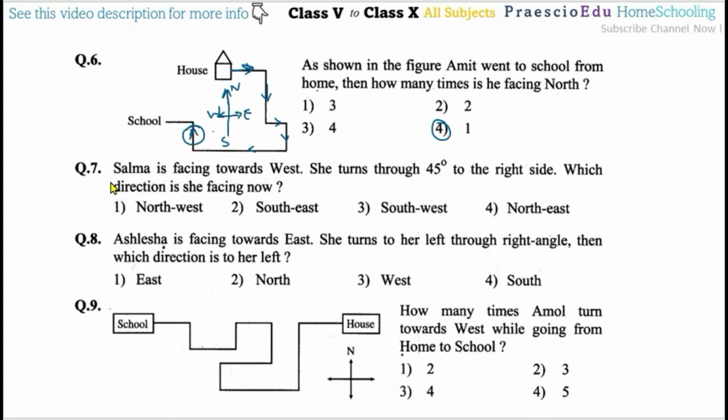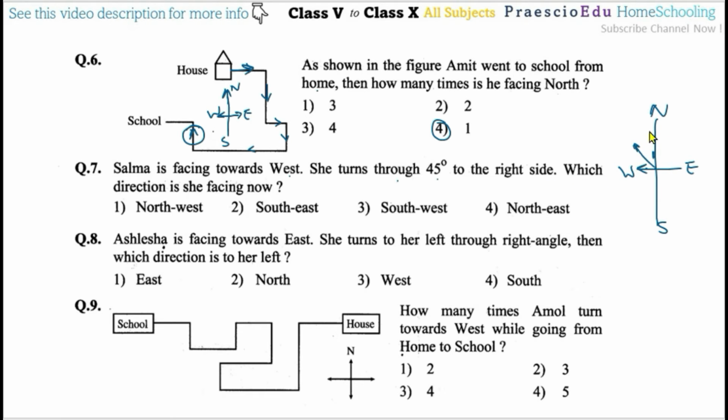Now question number 7: Salma is facing toward west. So this is west, east, south, and north. Salma is facing toward the west. She turned through 45 degrees to the right side. Now if she is facing the west, her right side is toward the north side, and she turns 45 degrees, meaning in between this one.